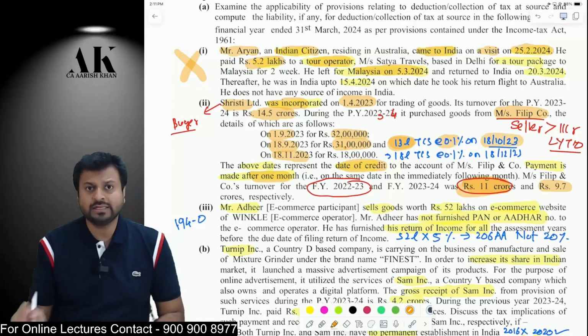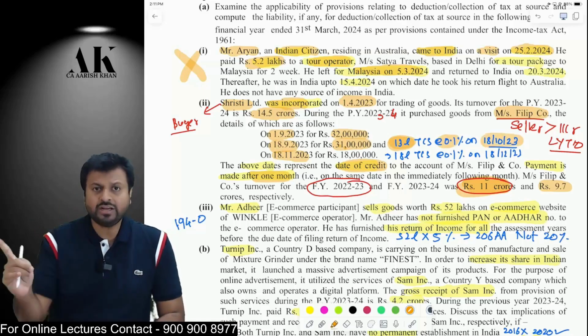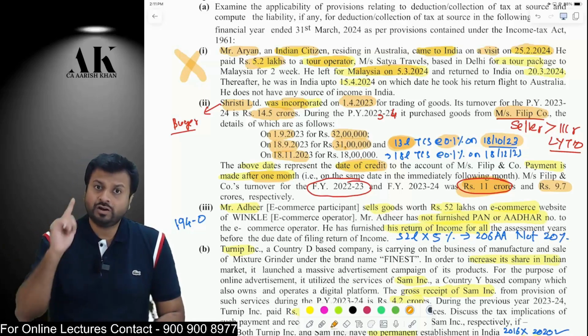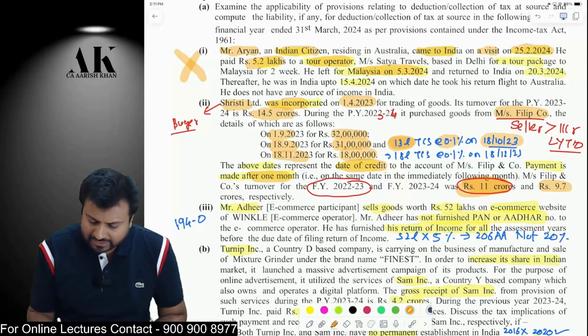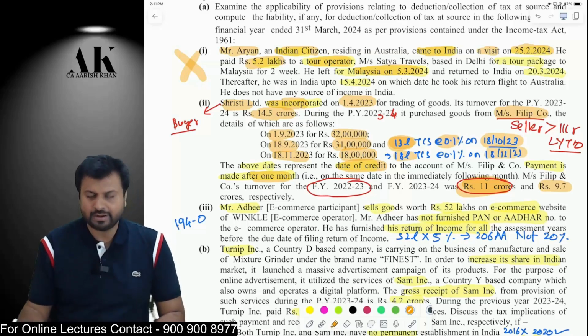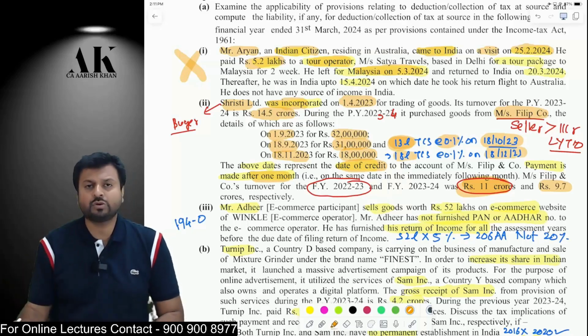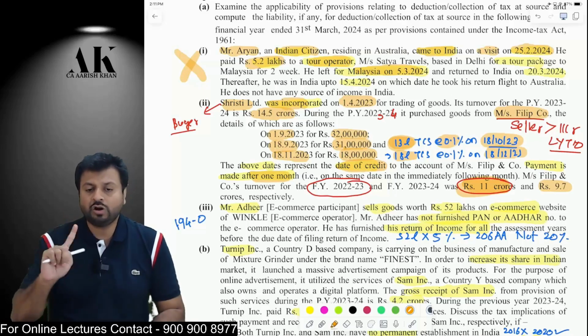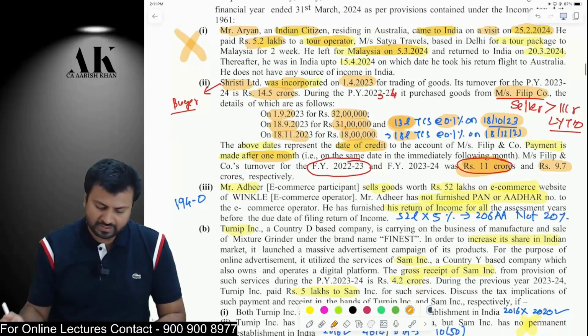But after 1 month, 18 September you have sold, so on 18 October TCS will be collected, on the date of receipt. Similarly, on this 18 lakhs also, it will be applicable on 18 December, not on 18 November. On 18 November it is sold, and payment is received on 18th of December. So TCS under 206C(1H) is applicable on receipt basis, not on receipt or debit, whichever is earlier. Be very, very careful about it.